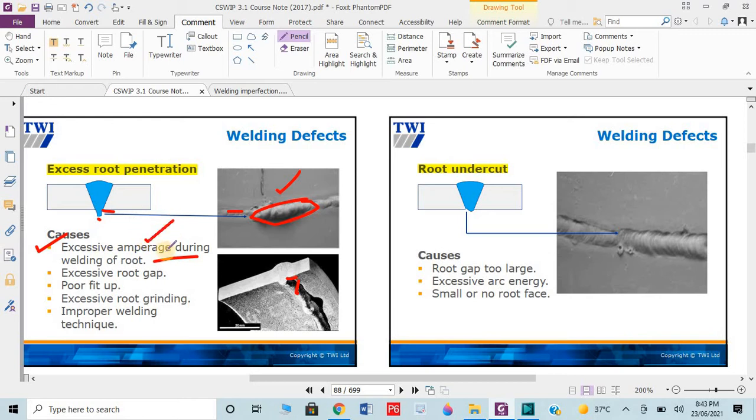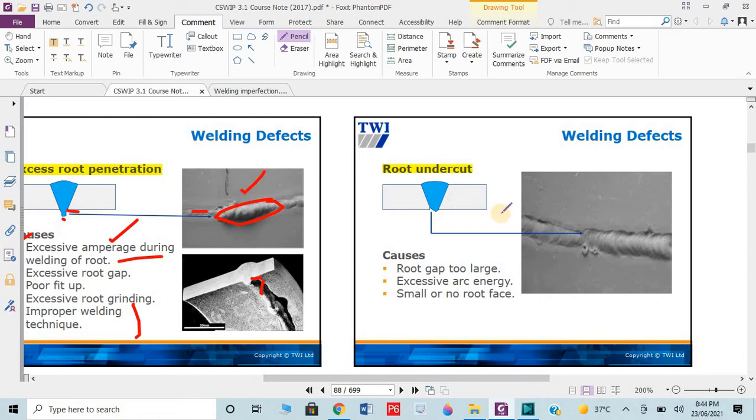So if the electrode has excessive ampere, then this excessive penetration occurred. Excessive root gap, we have a large gap. Poor fit up, if fit up is not proper. Excessive root grinding, if we have made more grinding as compared to the normal one. And improper welding technique, definitely a skilled welder is required for these jobs.